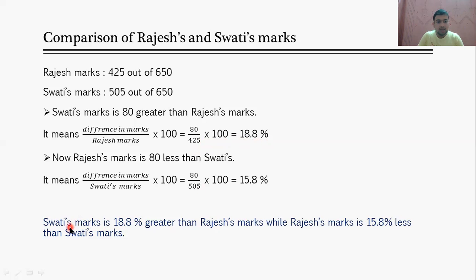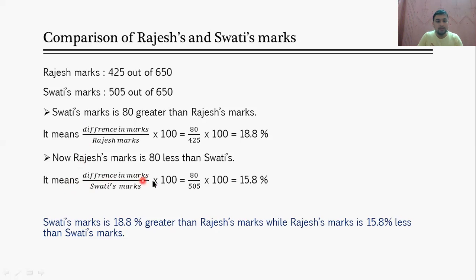So can we say Swati's marks are 18.8 percentage greater than Rajesh's? Yes, we can say. Now, in the second case, can we say Rajesh's marks are 80 less as compared to Swati's? Yes, we can say. So we are doing both comparisons, greater than and less than. Now we are calculating Rajesh's marks are how much percentage less as compared to Swati's marks. Hope you are getting both the things.